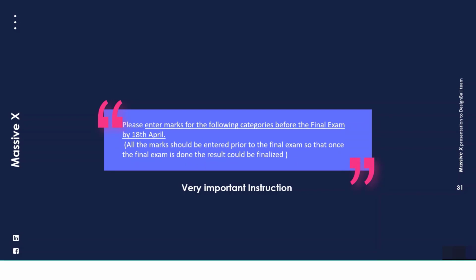The next thing is please enter marks for the following categories before the final exam. All marks should be entered prior to the final exam so that once the final exam is done, the result could be finalized. That is why you need to enter all the marks by 18th of April.